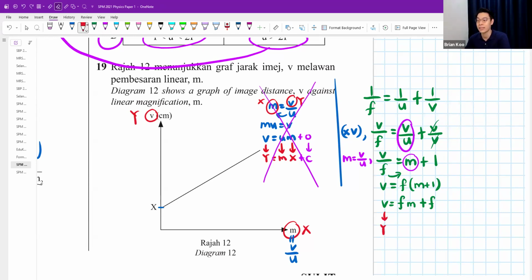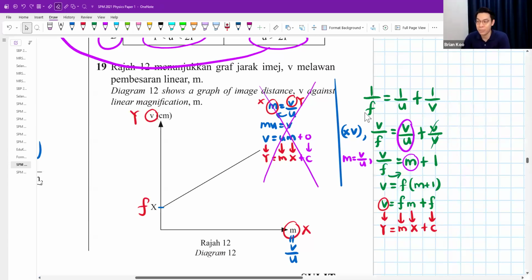This is the y-axis. This is the gradient. This is the x-axis. And this is the y-intercept. X is actually the focal length. The gradient of this graph is also going to give you the focal length.